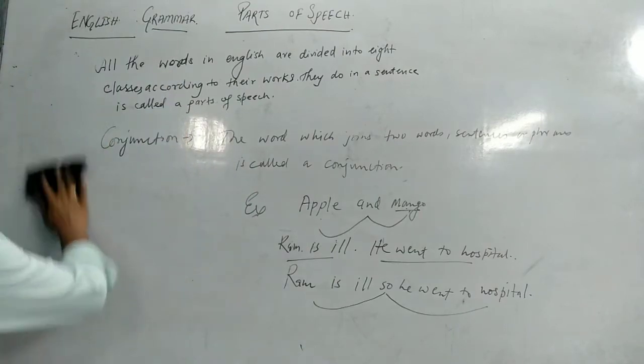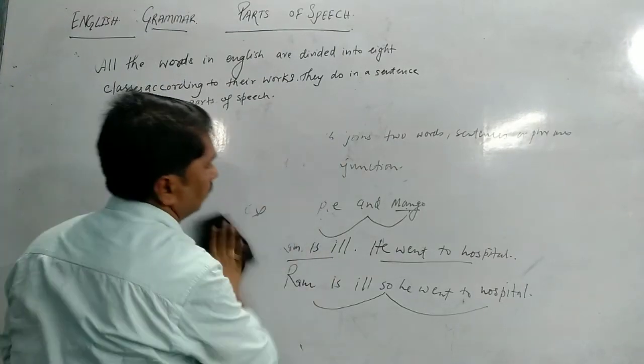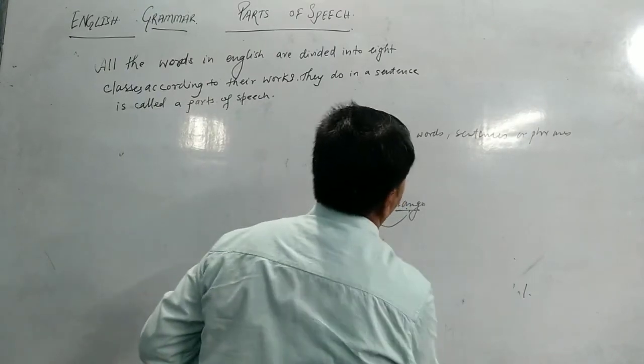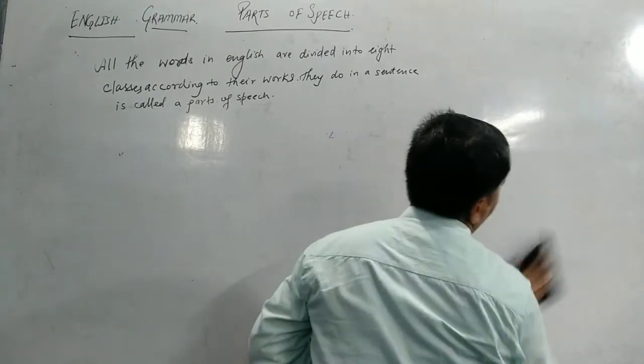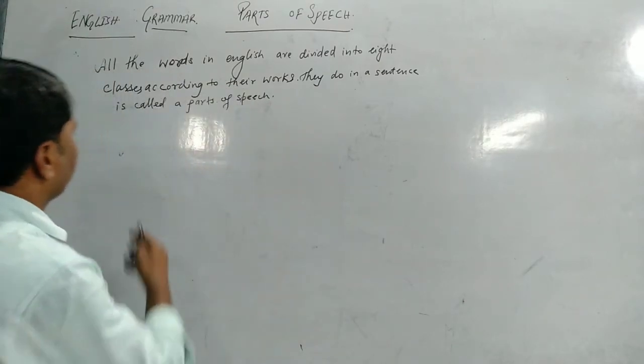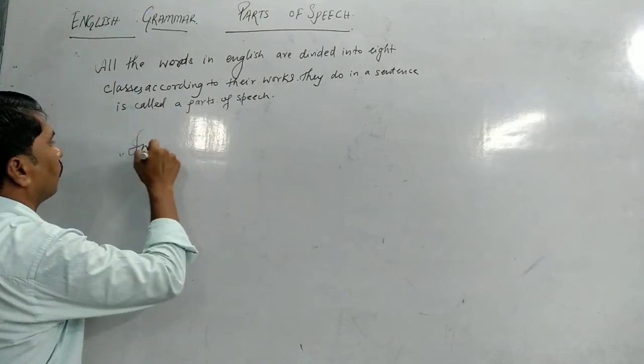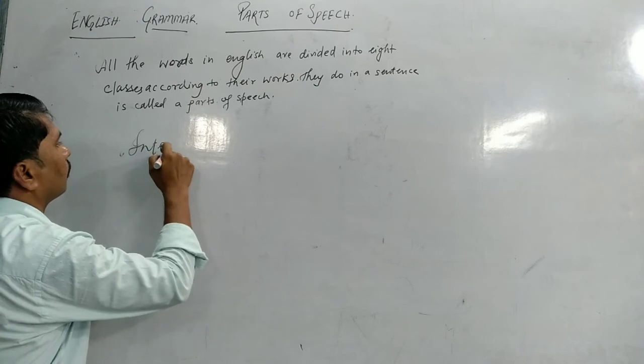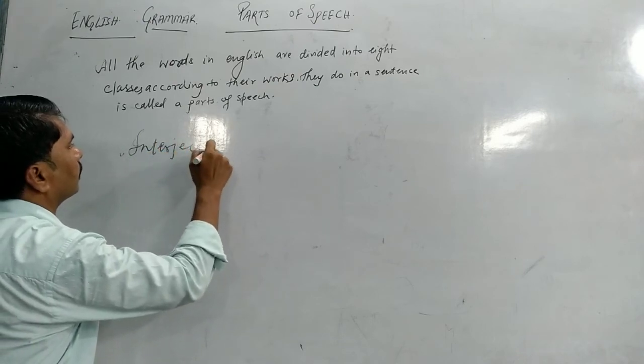And the last we will know about interjection.